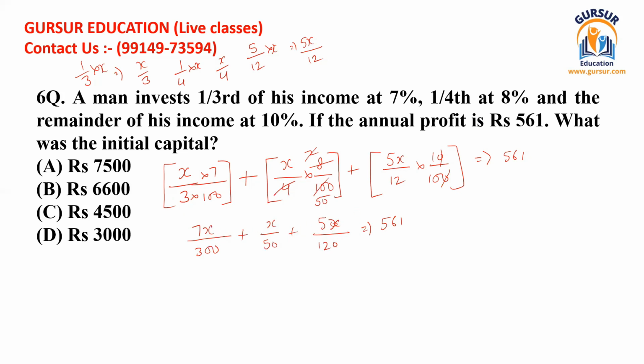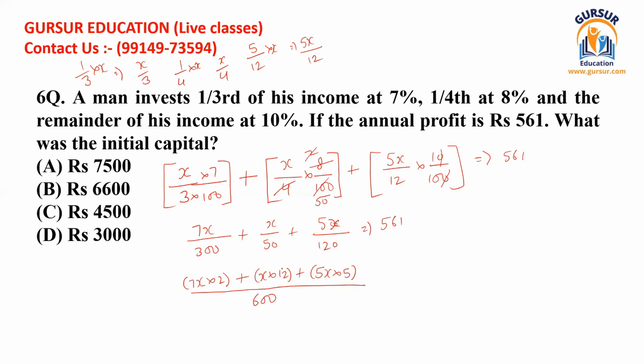So now what we have to do: the x variable is all given in the numerators, but in the denominators, all the figures are different. So we shall take their LCM, and the LCM comes to be 600, because 600 can be divided by all these figures 300, 50 and 120. And if we are solving this again, because we have taken the LCM, we have to change the numerators as well. So 7x should be multiplied by 2, x should be multiplied by 12, and 5x should be multiplied by 5.